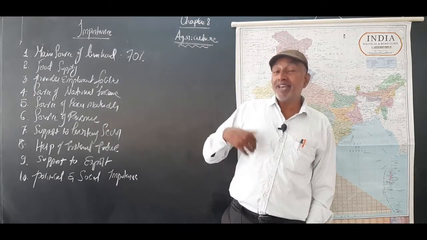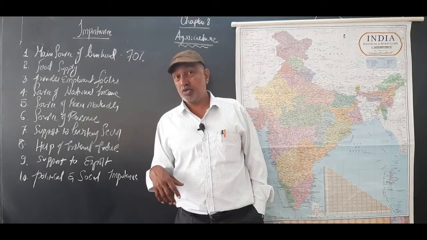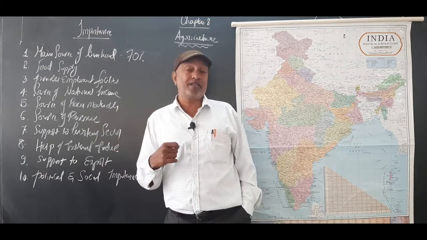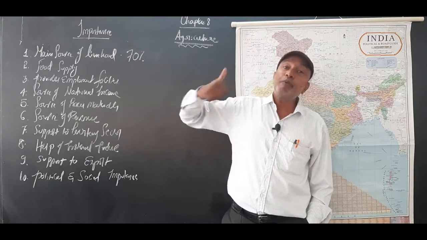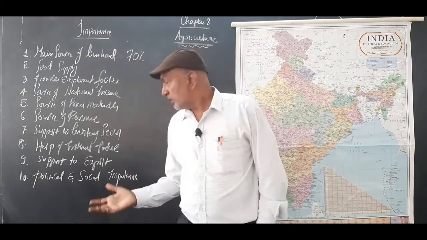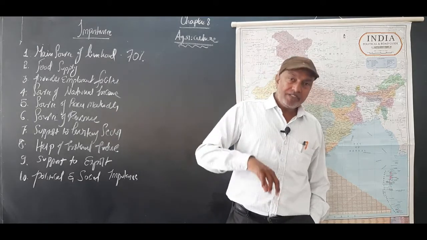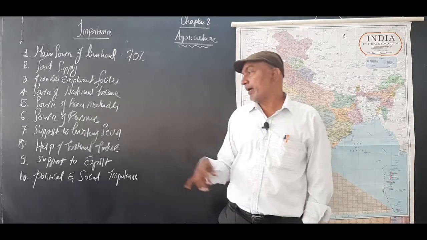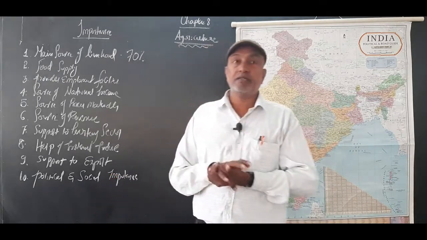So exchanging means we are giving one type of agriculture because we have collected other machineries and tools. What is scarce in our country, we import. What surplus we produce in our country, those crops we export. So it may support exporting purposes also, either within a country or international trade, it may be applicable. So the last one, that is political and social importance.